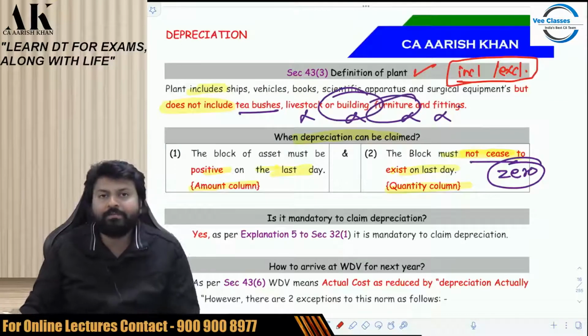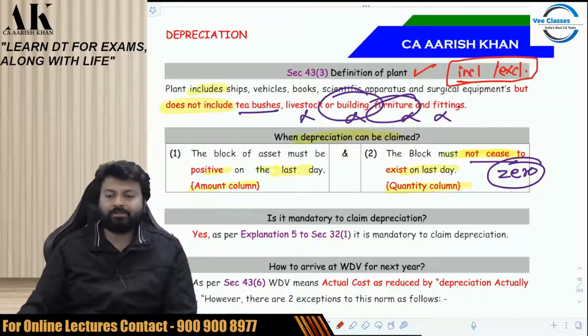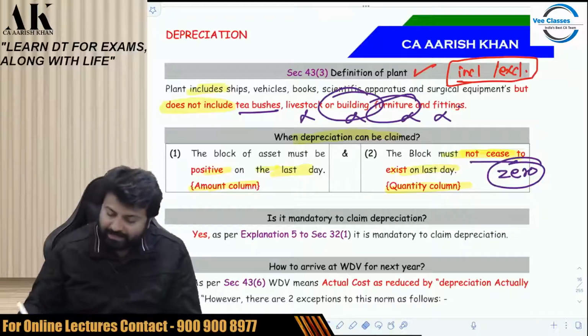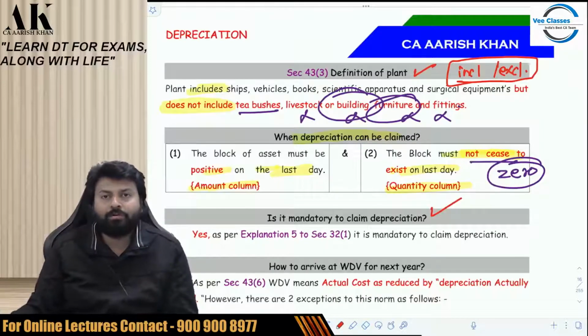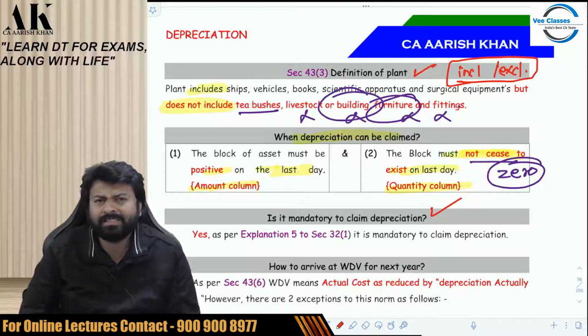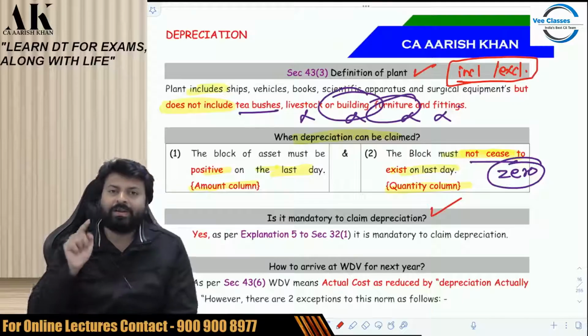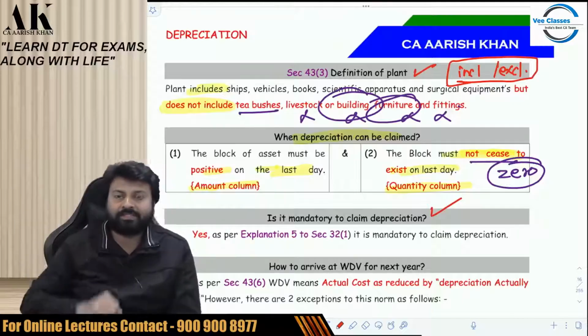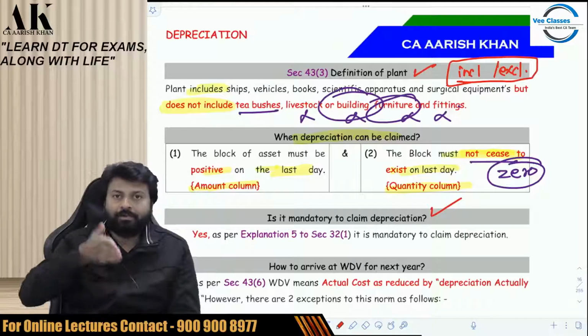And the last thing which I am doing for today, after that I'll stop my lecture at least, is: is it mandatory to claim depreciation? Yes, it is. You have to mandatorily claim depreciation under the income tax law. There is no option behind it. Otherwise, what people do is they don't claim depreciation. Why, sir? Why would a person not claim depreciation? I'll tell you. Because if you claim depreciation, then your asset goes to the block of assets. You have to put the asset in the block now.